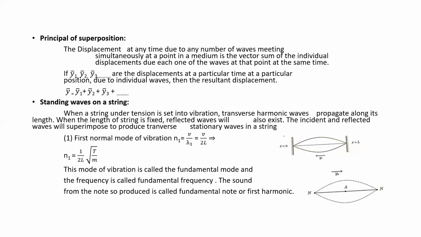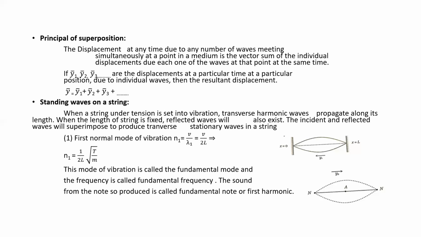When the length of the string is fixed, it is not moving, then the reflected wave will also exist. The incident and the reflected waves will superimpose to produce transverse stationary waves in a string.